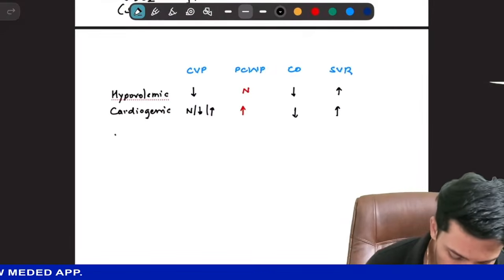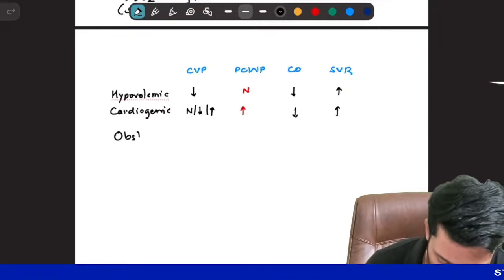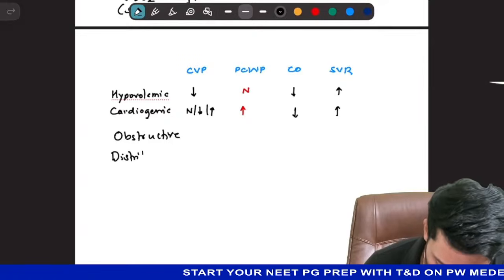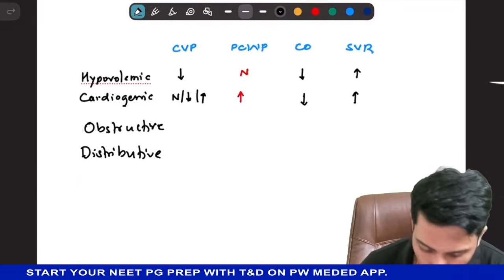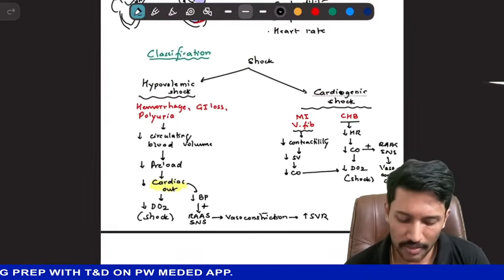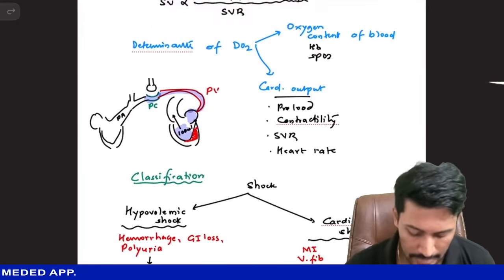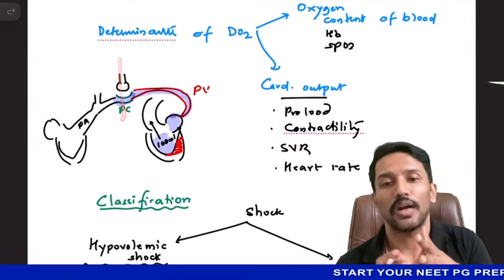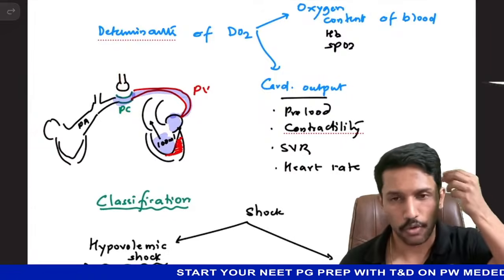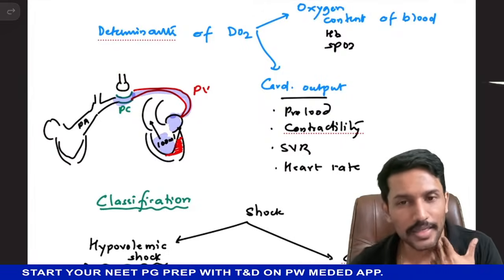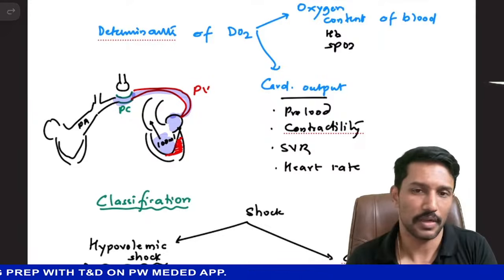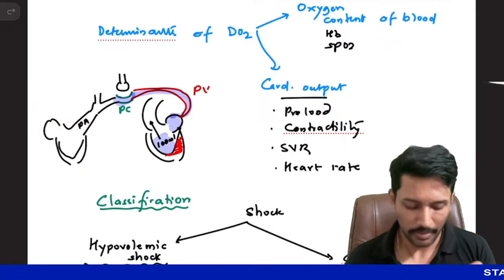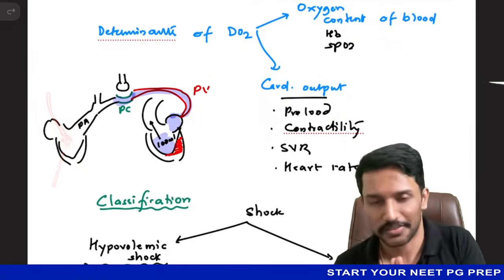Now, we have two more types of shock. One more is called obstructive shock. And the last one is distributive shock. So what happens in obstructive shock? Obstructive shock refers to conditions where there is impairment of blood entry into the heart, where blood enters the heart from the superior vena cava and inferior vena cava. So if I have created an obstruction for the blood to enter, see, blood volume is normal, but that blood is not able to make its way into the heart.